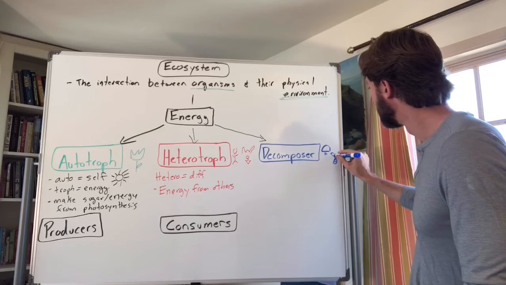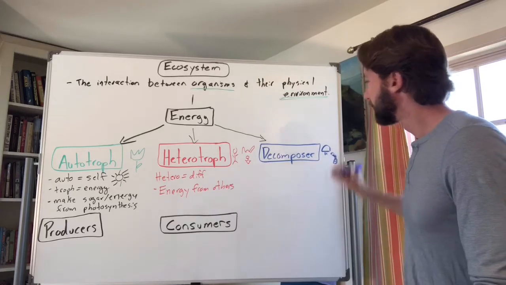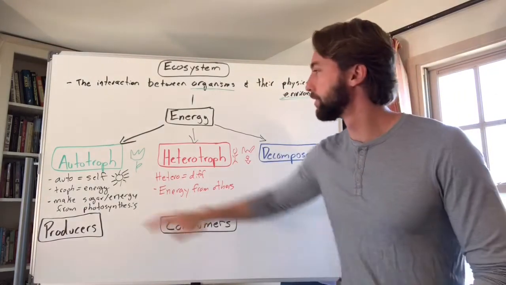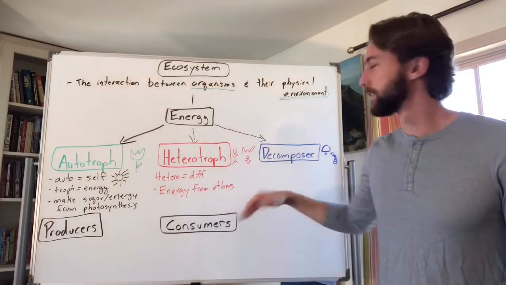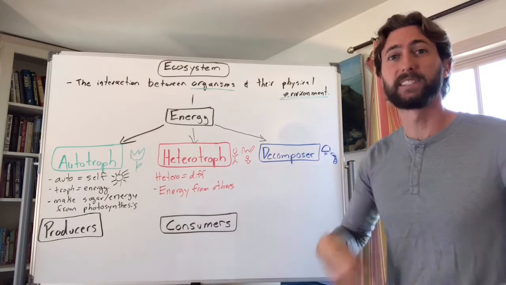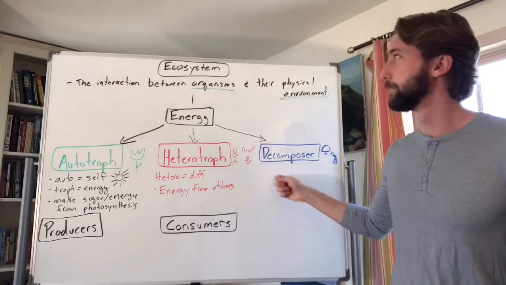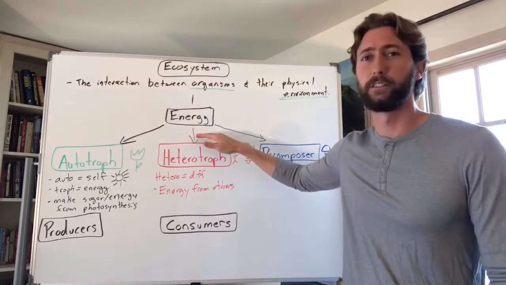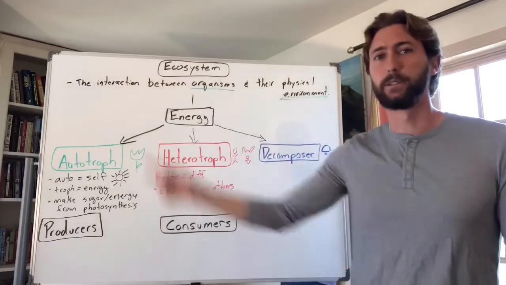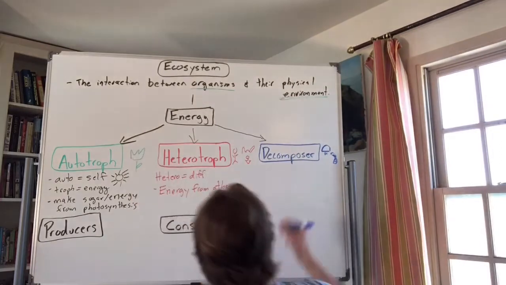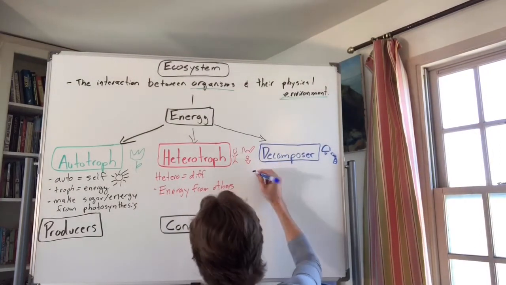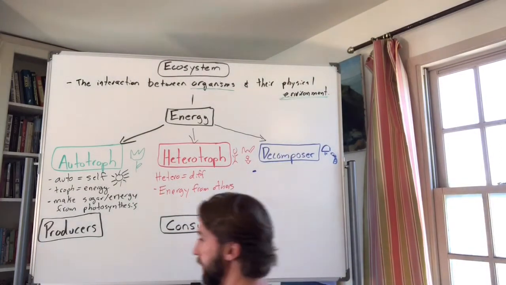It's my little earthworm, right? Decomposers actually use a different strategy, right? They don't make their own energy, but they don't necessarily eat. What they do is break down dead material and recycle those nutrients. So decomposers are really important in an ecosystem, because energy doesn't get created or destroyed, just gets recycled. Decomposers kind of start that recycling process, right? So they get their energy by breaking down dead material, right?